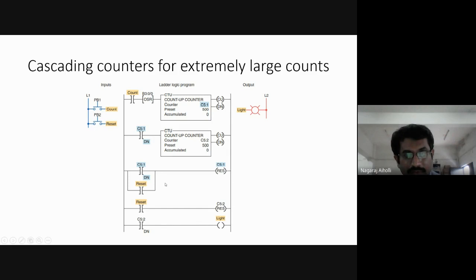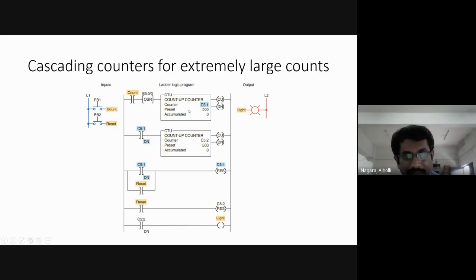Then, as the C5:1 done bit is energized, the reset coil is energized, so this upper counter C5:1 will be reset, and the maximum count value of 500 will become 0. Right?